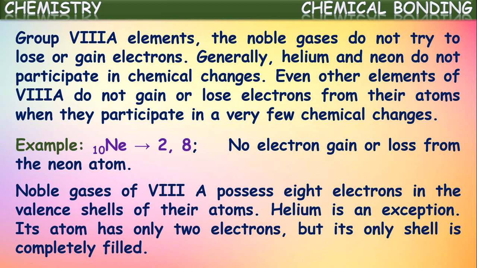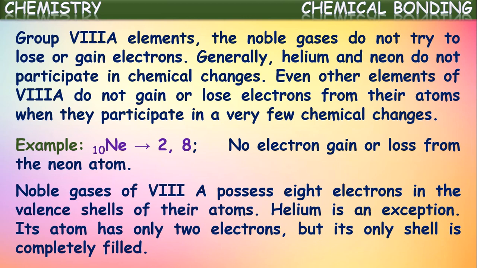Noble gases of the 8A group possess 8 electrons in the valence shell of their atoms. Of course, it is an exception for helium. All the elements except helium from the 8A group possess 8 electrons in their valence shell. What are those 8A group elements? Helium, neon, argon, krypton, xenon and radon. All these elements have 8 electrons in their outermost shell except helium. Its atom has only 2 electrons, because its atomic number is 2.